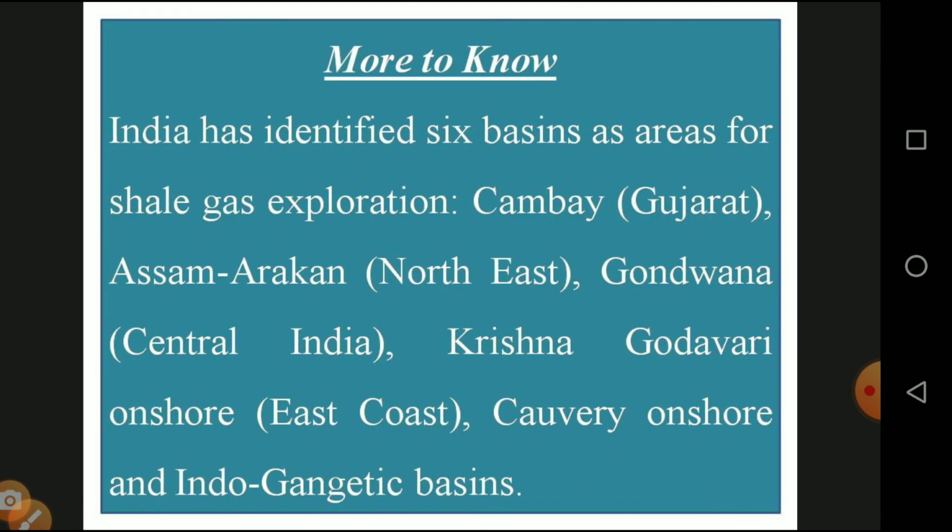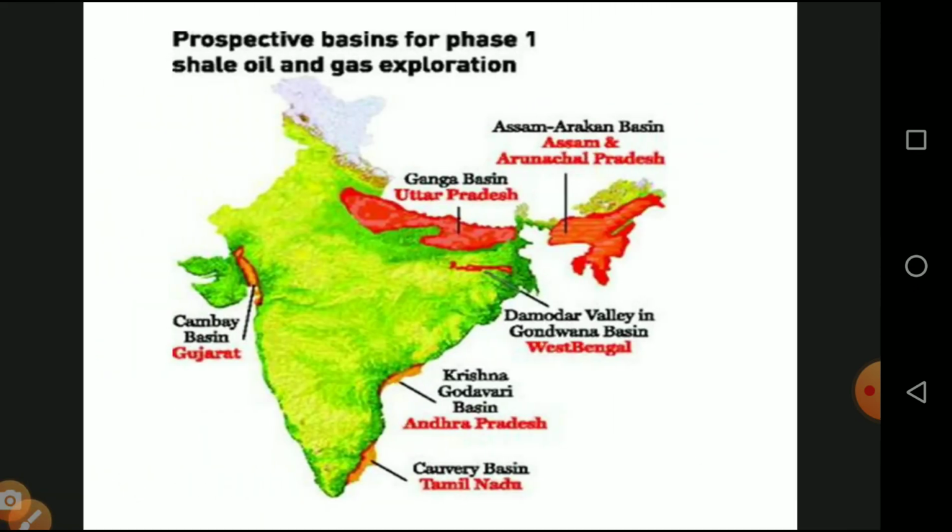Next, we will see the More to Know question. India has identified 6 basin areas for shale gas exploration. They are Cambay in Gujarat, Assam-Arakan in the Northeast, Gondwana in Central India, Krishna-Godavari in the east, and Cauvery, and the Indo-Gangetic basins. So these are the 6 major basins. The diagrammatic representation of all 6 basins is given for your understanding.